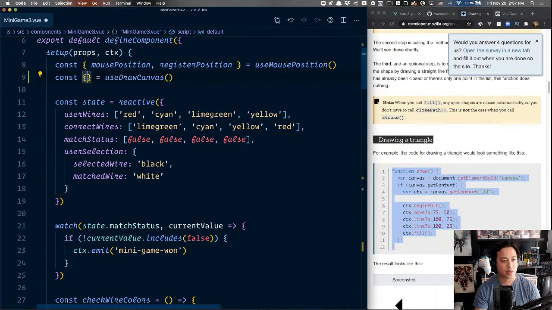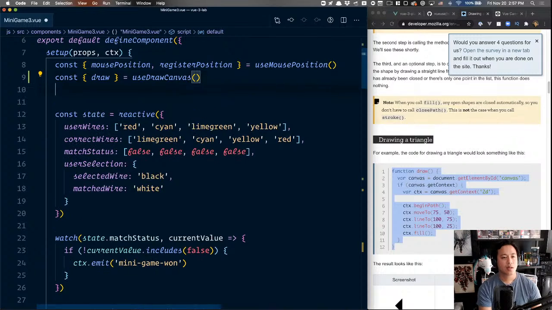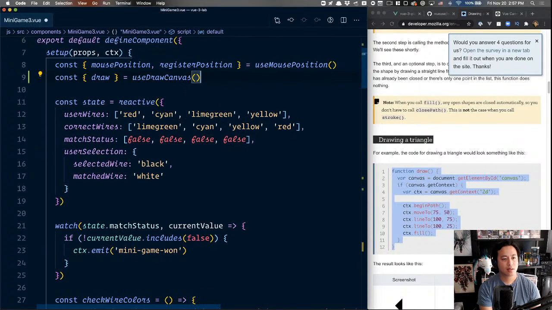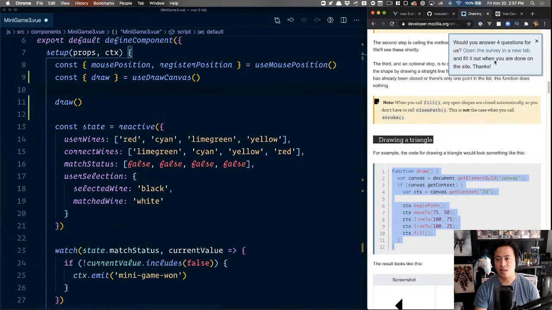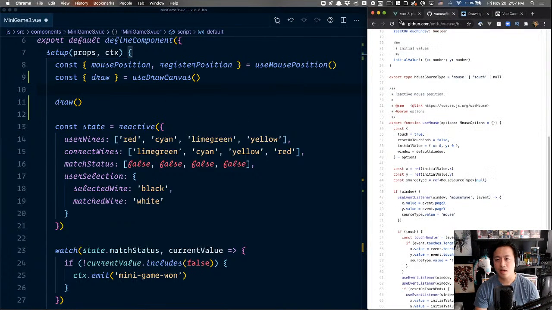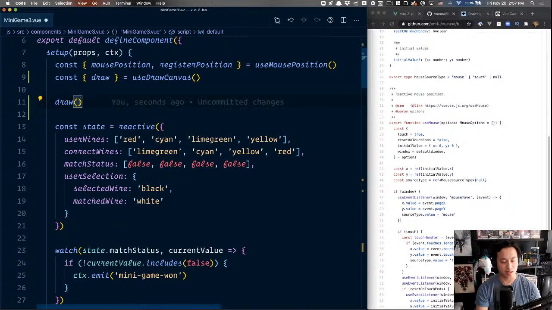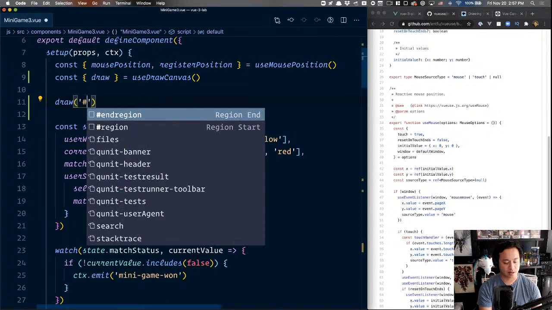And here I will pull out this draw method. I think I'm just gonna run draw immediately, just as soon as we set it up. Actually, this might not work. I'm like 90% sure this is not gonna work, but I'll show you why in a sec.